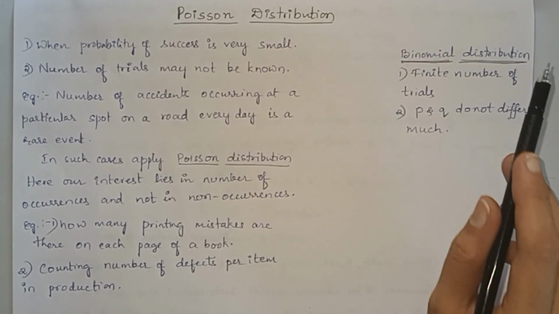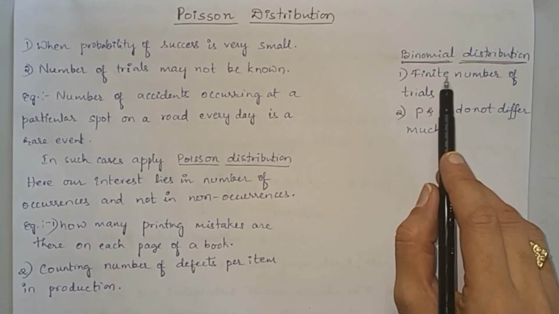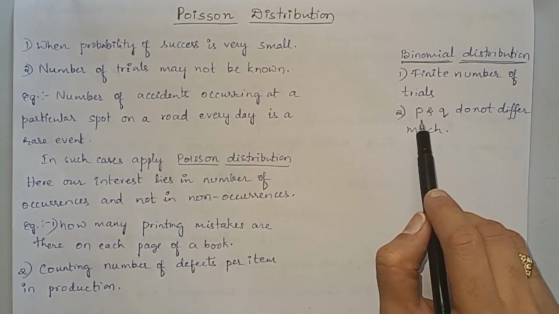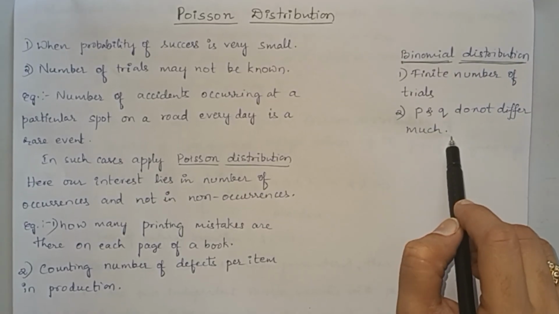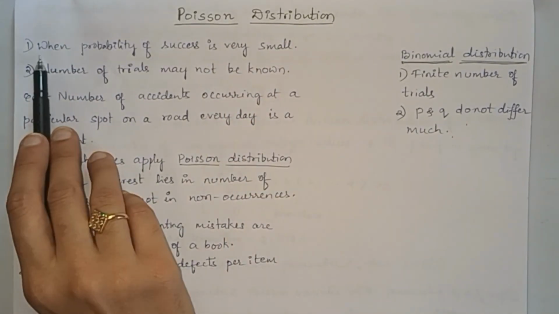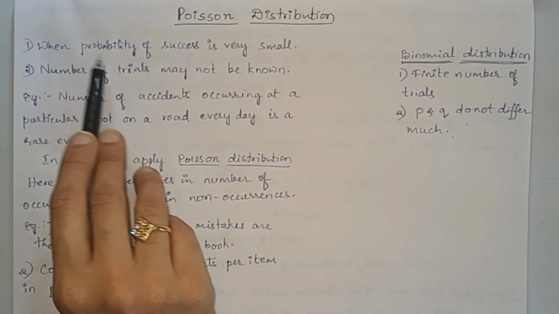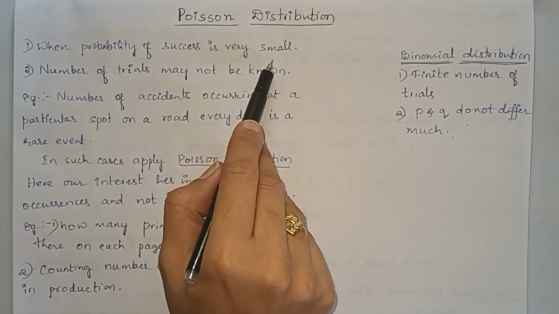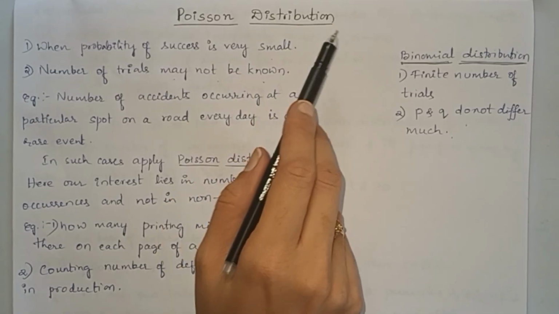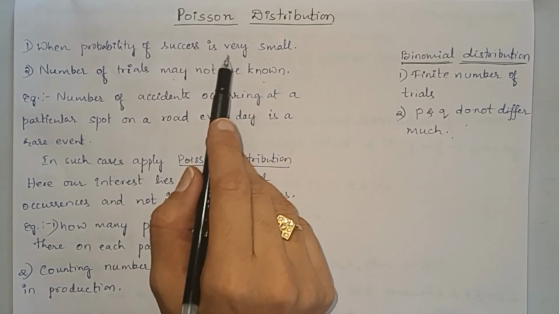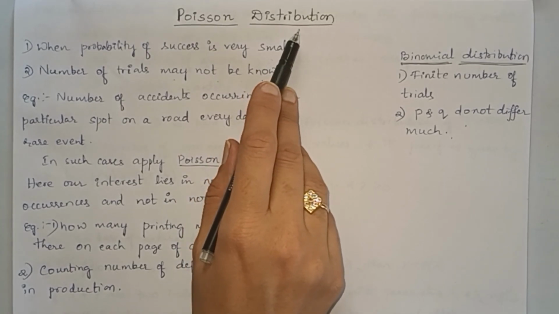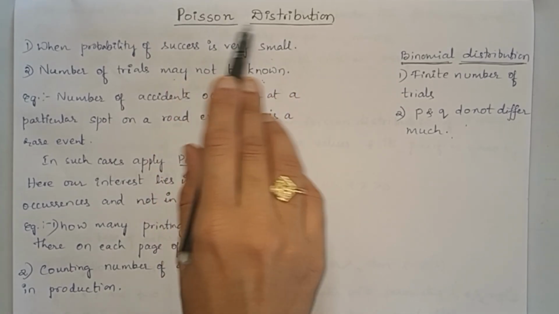You may have a random experiment where you may not get a finite number of trials and there is a lot of difference between the probability of success and failure. So in such cases we go with the Poisson distribution. The conditions are: when the probability of success is very small and the number of trials may not be known, either it is infinite or there is no particular finite count for the trials. In such cases we go with a new distribution called Poisson's distribution.